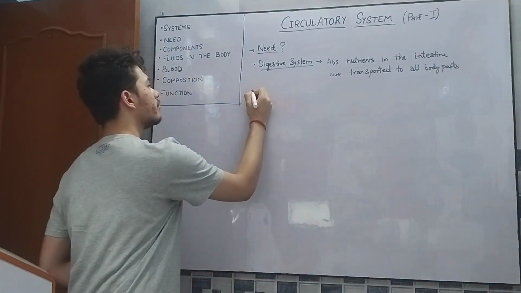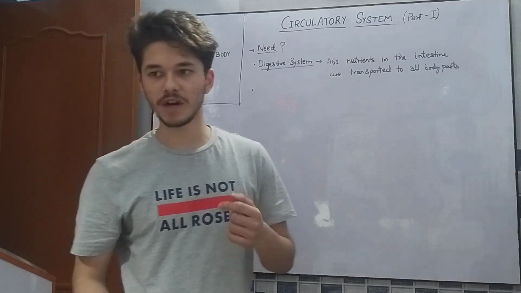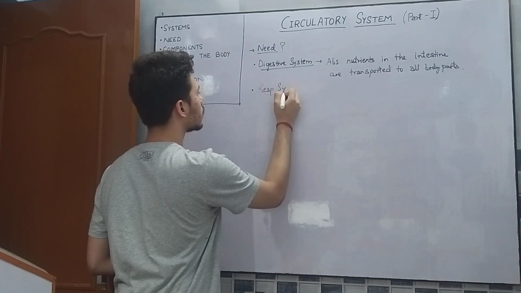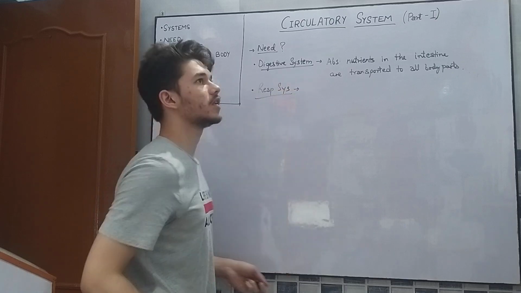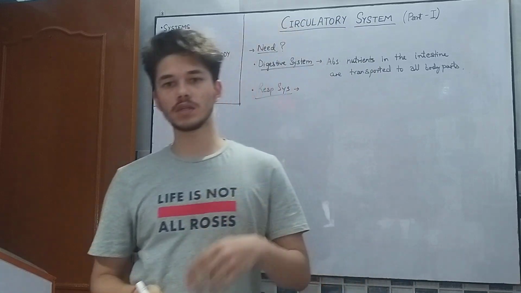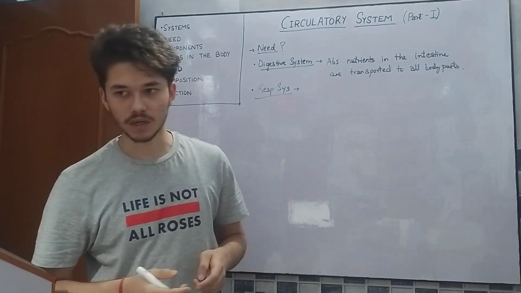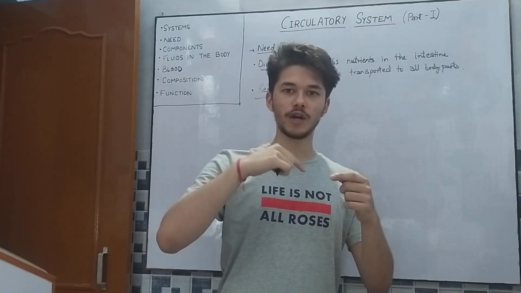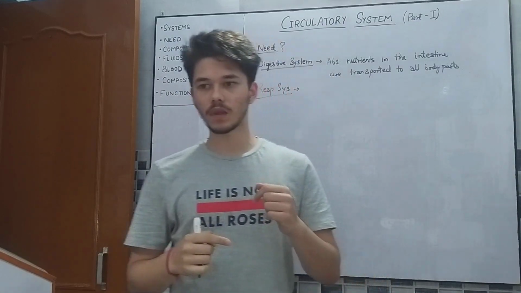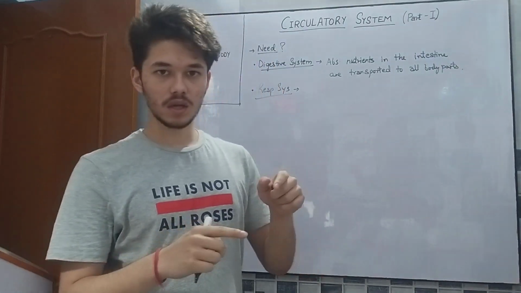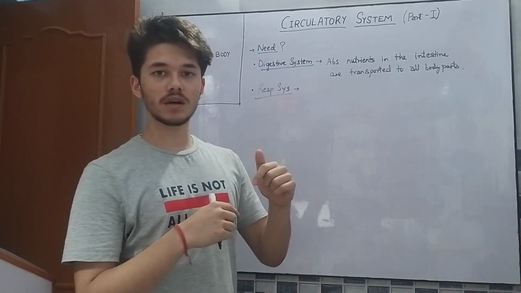Now, second, after digestive, we come to the respiratory system. As we know, we breathe in oxygen and give out carbon dioxide. This oxygen goes through the respiratory tube into the alveoli, that is the exchanging part. Then there is blood, in which the gaseous diffusion takes place.